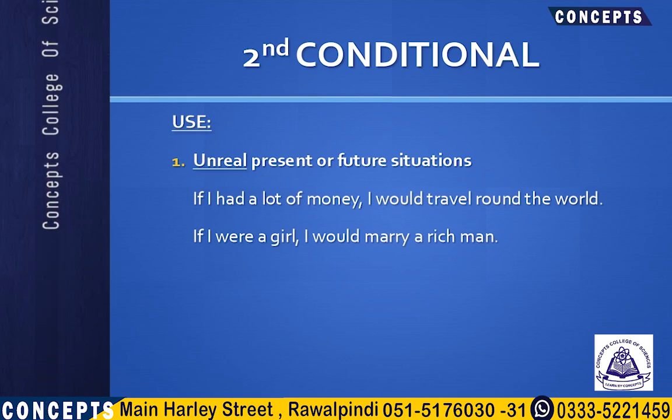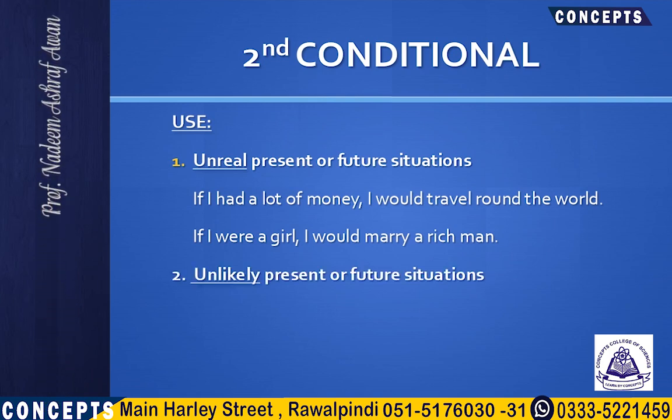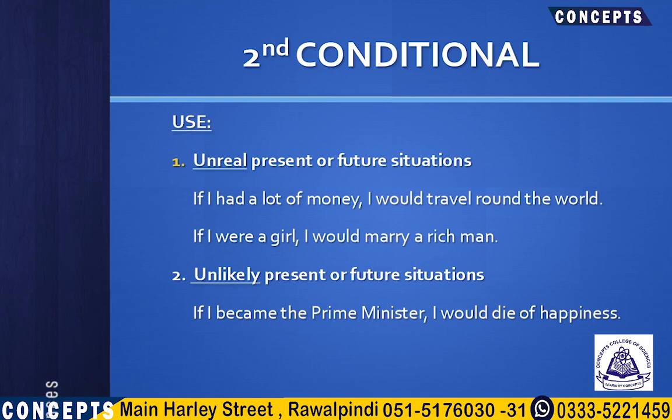Similarly, if I were a girl, I would marry a rich man. When I say if I were a girl, I actually want to say but I'm not a girl. That's not true. It's contrary to the fact. So it is again an unreal imaginary situation. We also use the second conditional for unlikely present or future situations. For example, if I became the Prime Minister, I would die of happiness. When I say if I became the Prime Minister, I actually want to say that it's very unlikely for me to become the Prime Minister, but I'm just imagining the thing.